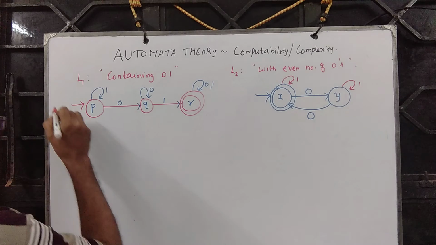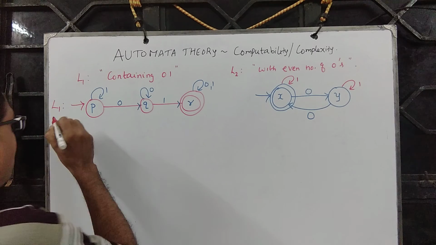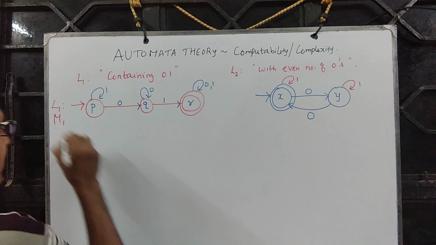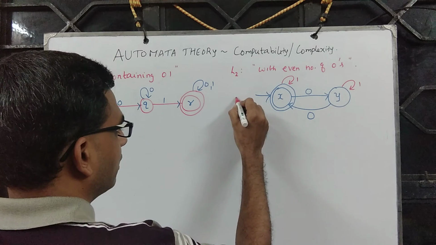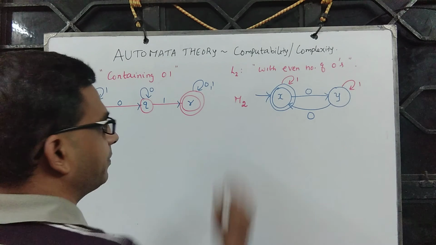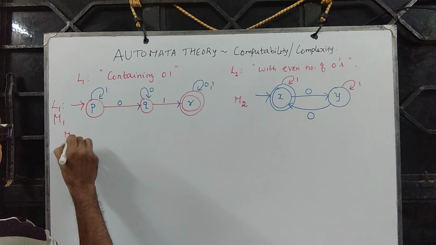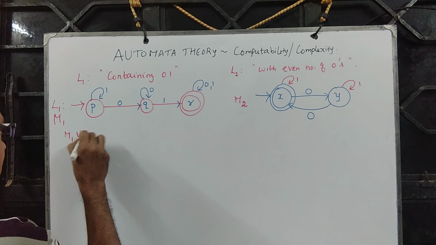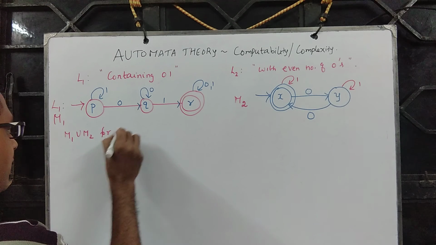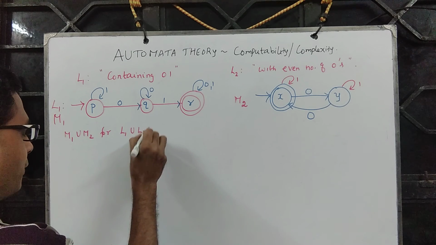Fine. So now, given M1 accepting L1 and M2 accepting L2, how do we construct M1 union M2 for L1 union L2?